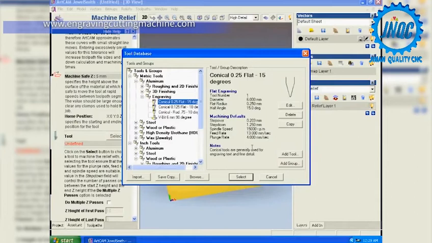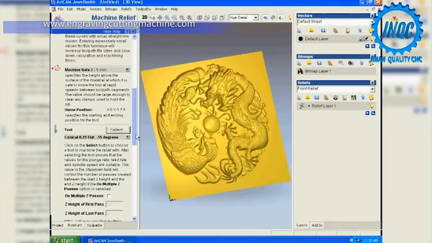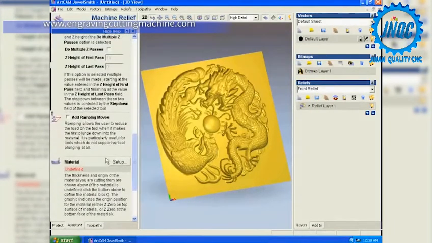Okay, let's try this. Step down is 1.25. If we're gonna do really soft wood, maybe, because we're gonna go down 5mm, right? Okay, let's try that for now. Let's see what happens. That's gonna be okay.